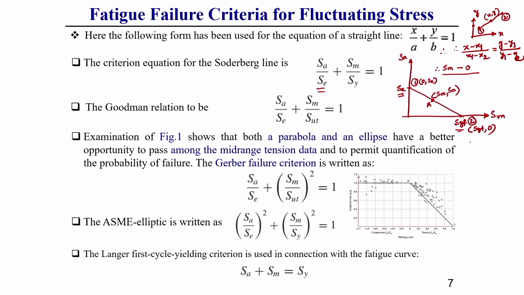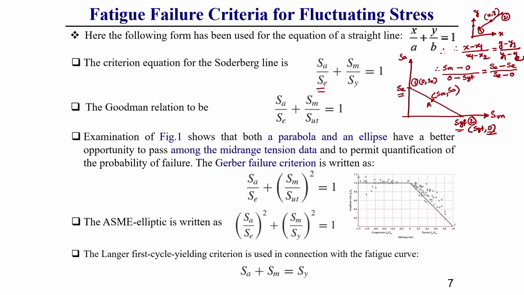I am just showing how this equation comes, which you also need to know.